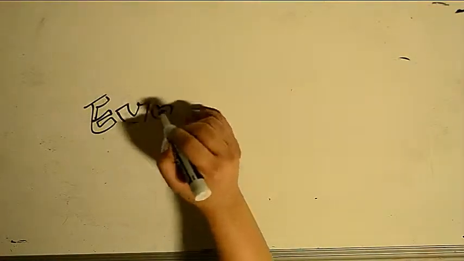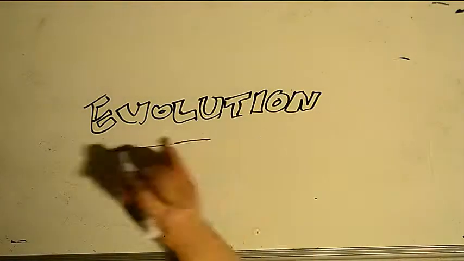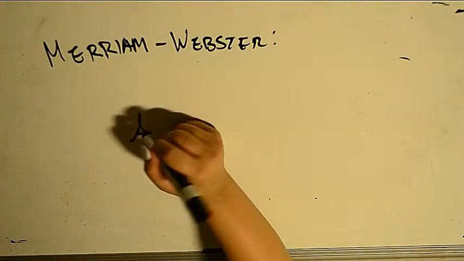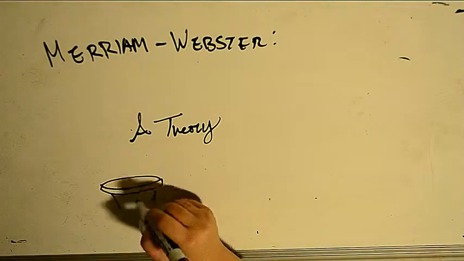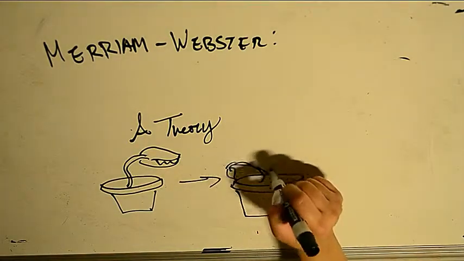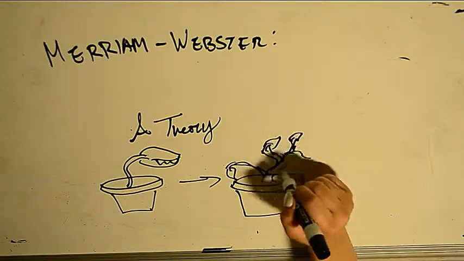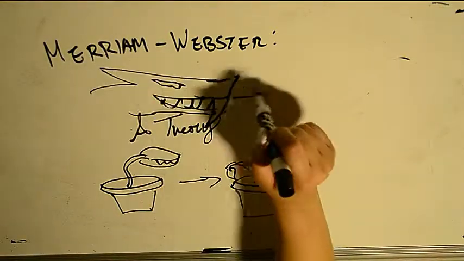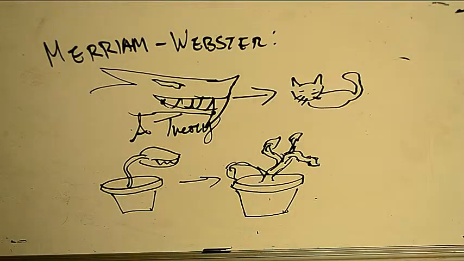Let's start by talking about evolution. According to the Merriam-Webster dictionary, evolution is a theory that the differences between modern plants and animals are because of a change that happened by a natural process over a long time. This isn't exactly the definition I would use, but considering the circumstances, it works.